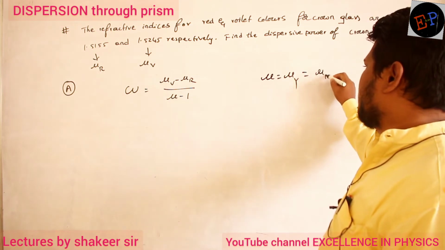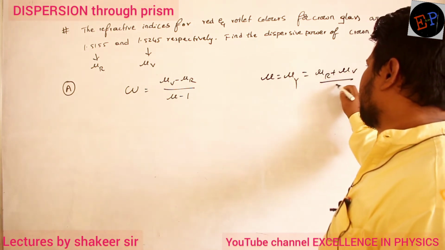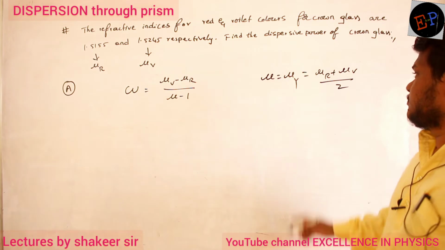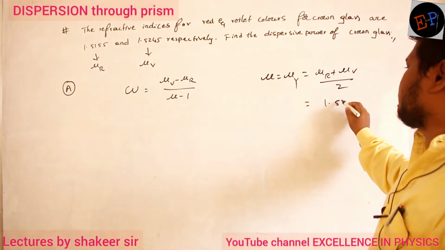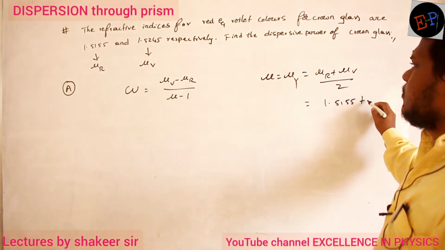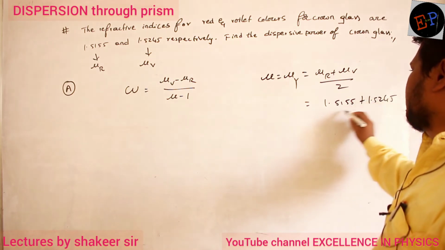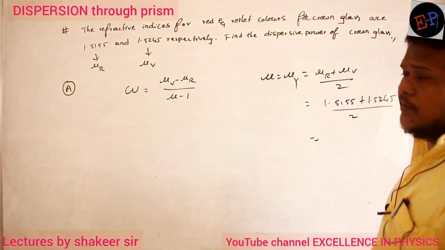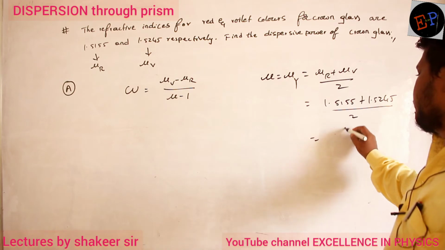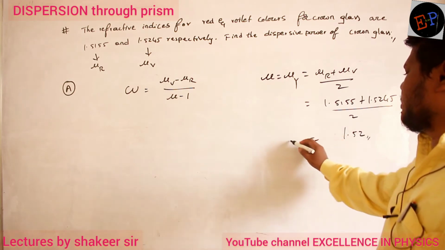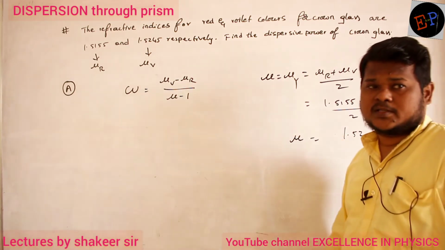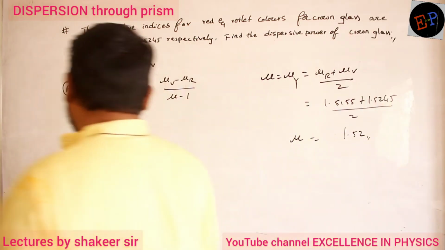So therefore, mu r plus mu v divided by 2 gives the average value. Mu r is 1.5155 plus mu violet is 1.5245, divided by 2. Then what you will get is 1.52. 1.52 is the refractive index of yellow color, or the mean color. Now just substitute in this equation.